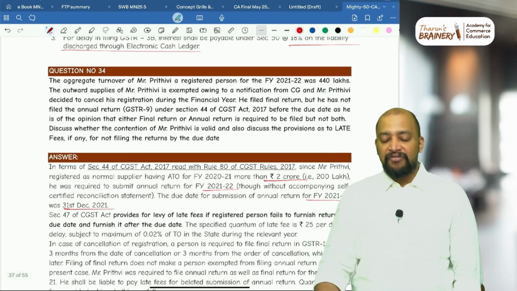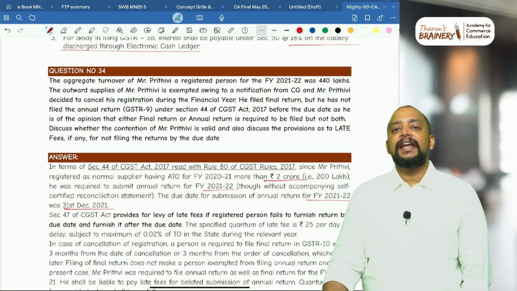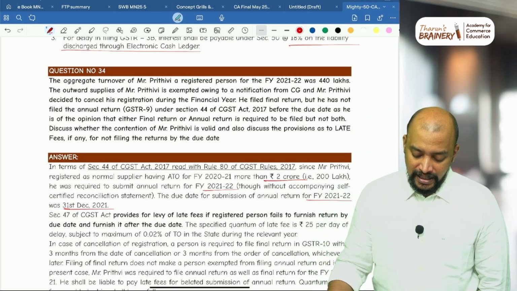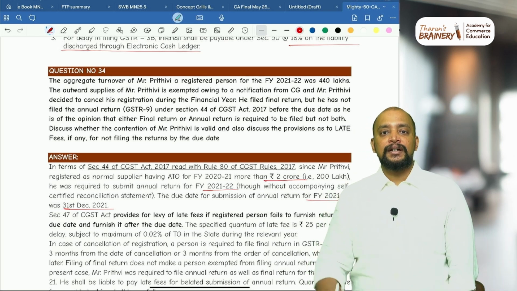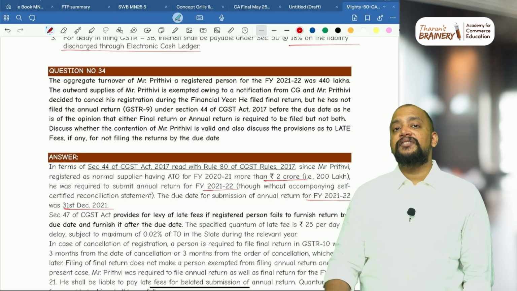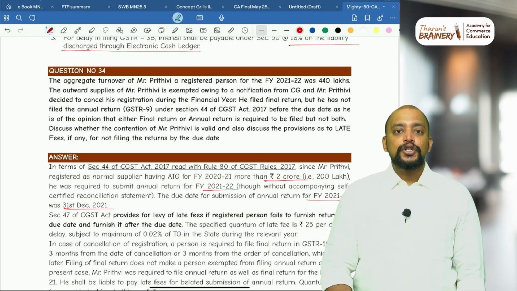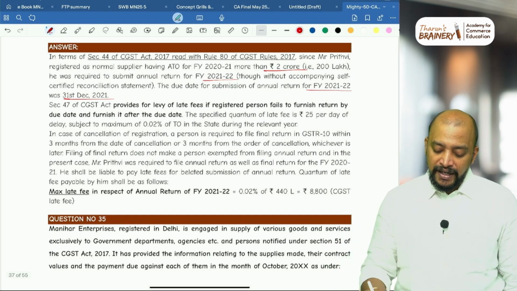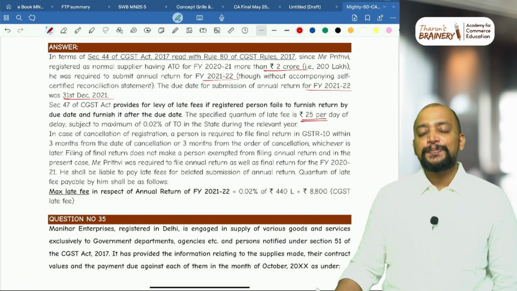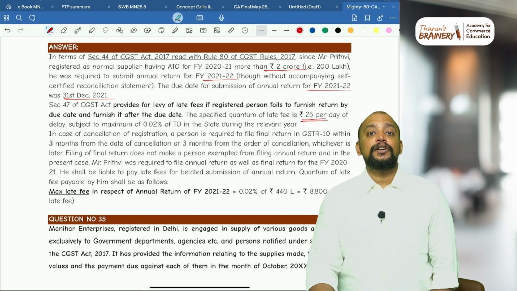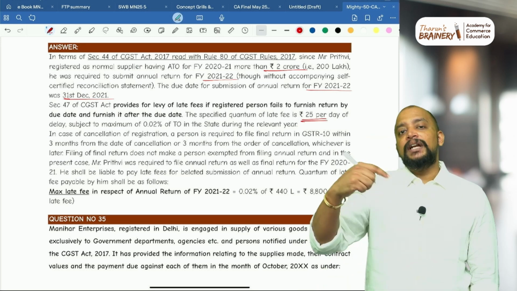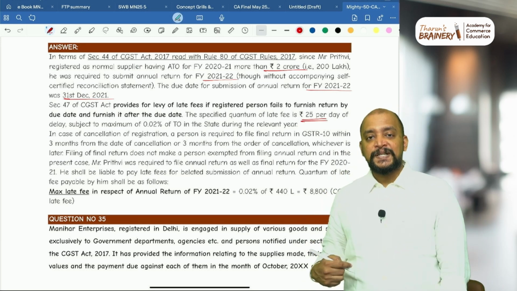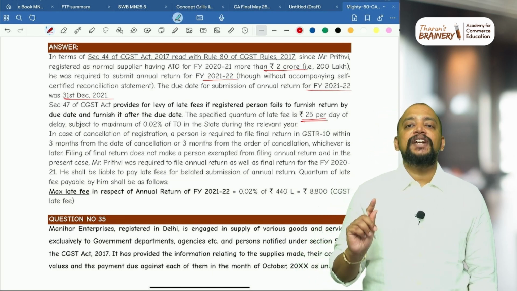And what is the late fee? The late fee for delay in filing annual return, so it is more than 2 crores, that is, it does not exceed 5 crores. If it does not exceed 5 crores, then it will be 25 rupees per day is the late fee. If it exceeds 5 but does not exceed 20 crores, double, 50 rupees per day. If it exceeds 20 crores, 100 rupees per day. So here it is 25 rupees per day.